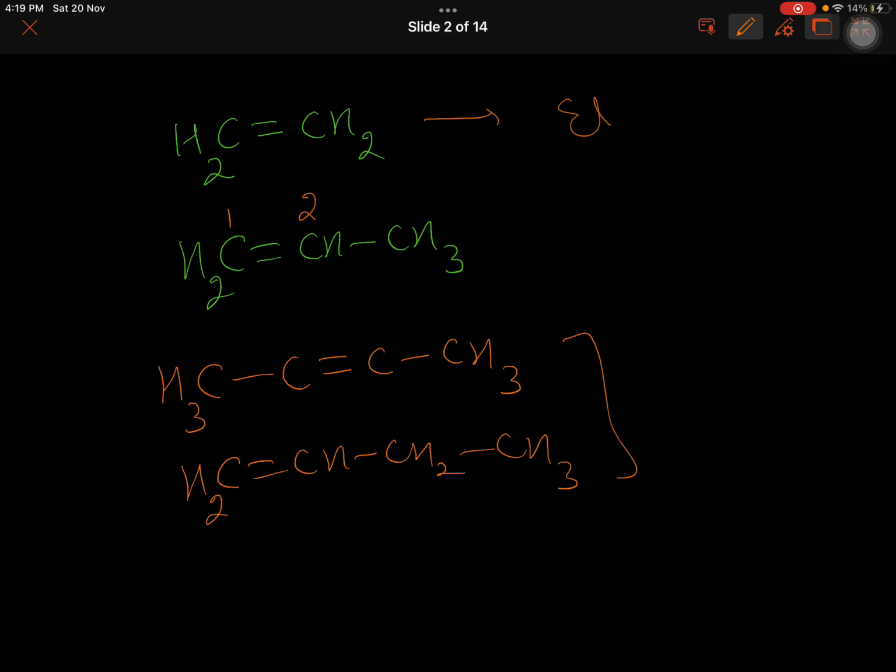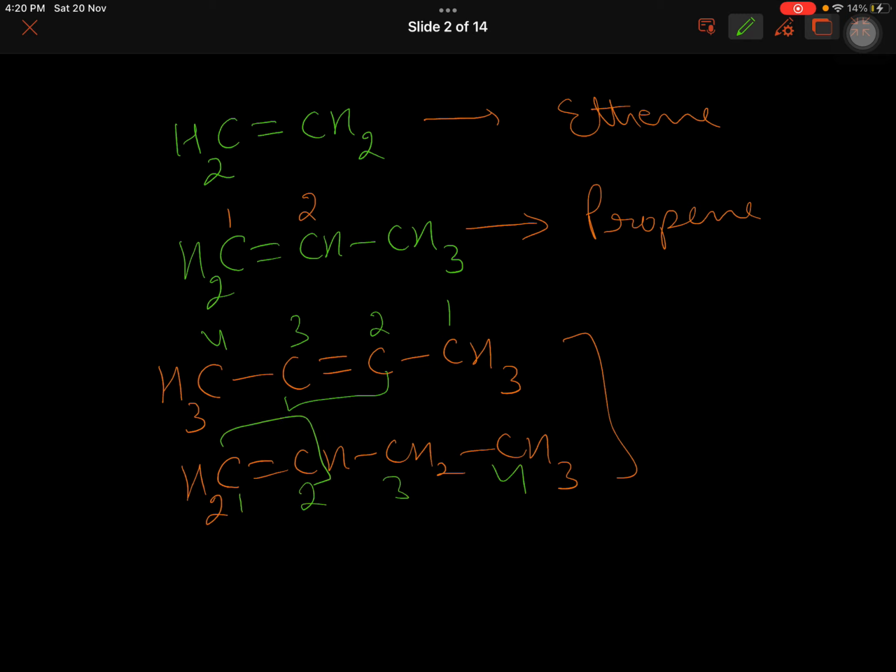This is ethene. No need to write any number here. This is propene, because there is only one possibility of placing the double bond. Here I have 1, 2, 3, 4, double bond between second and third carbon. 1, 2, 3, 4, between first and second carbon.